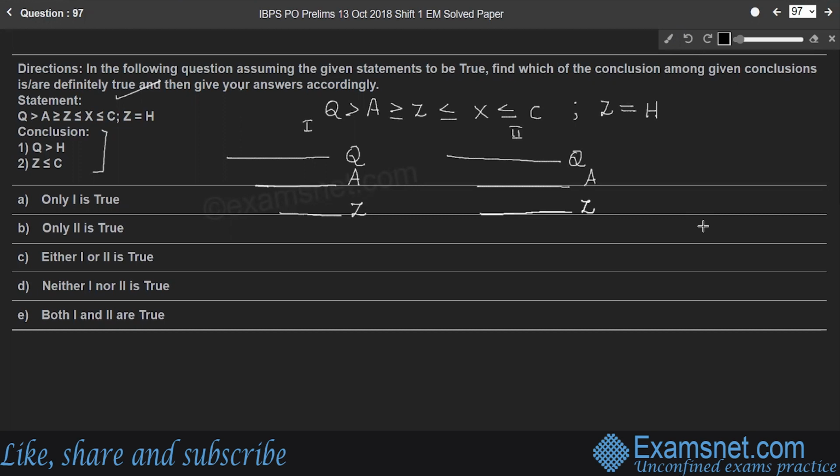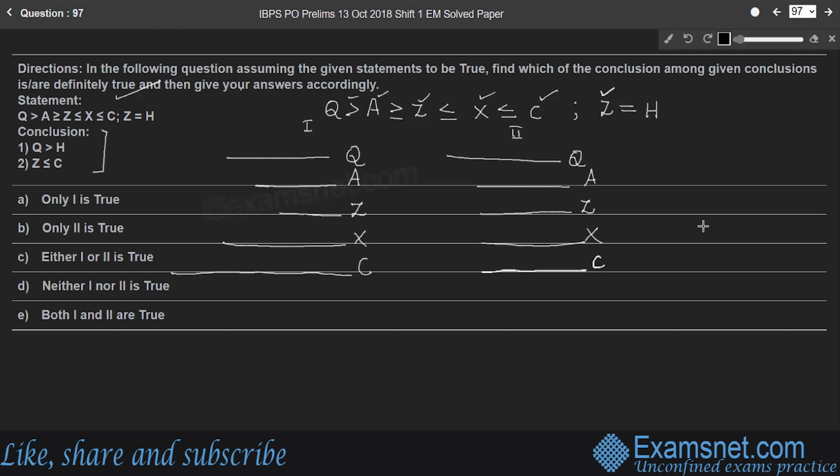A is equal to Z here. Next part, Z less than or equal to X. So Z less than X equal to X in case 2. Next part, X is less than or equal to C. So X is less than C. Let me draw a line C. So here in case 2, X is equal to C.